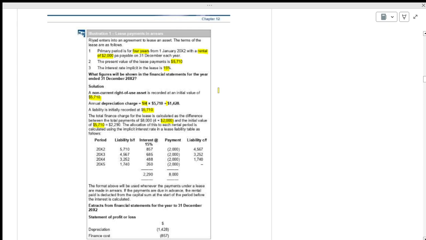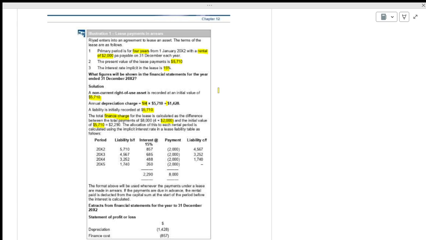The difference between the total amount and the present value is what is called the finance charge. That is, the total value of the payments minus the present value is the finance charge.